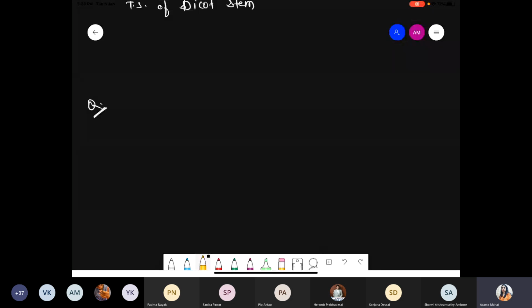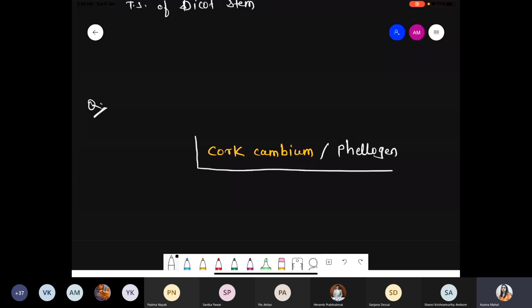Now we just discussed that there is a formation of one cambium that is called the cork cambium. Which cambium gets formed? Cork cambium. In botanical language, the cork cambium is also called phellogen. Cork cambium is also called the phellogen. Please underline this word.